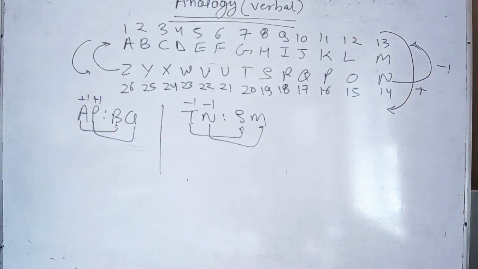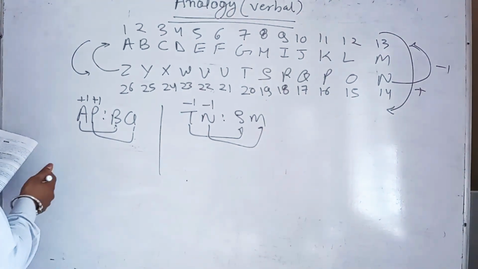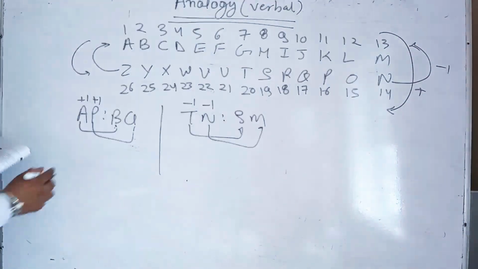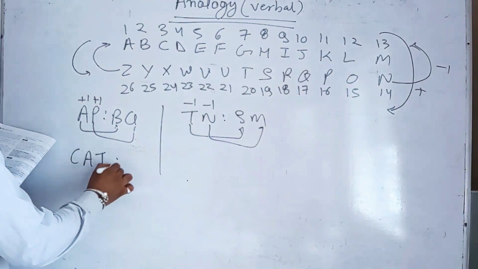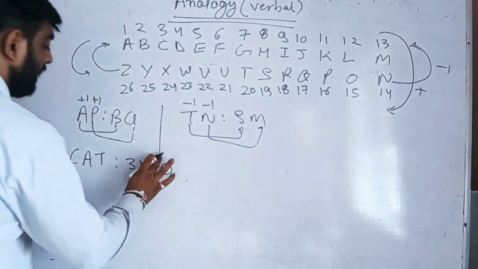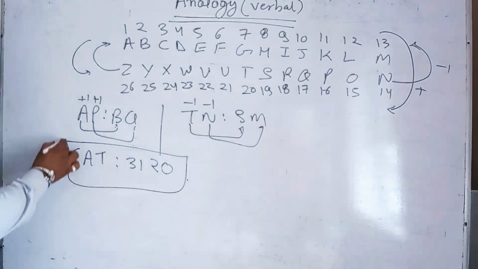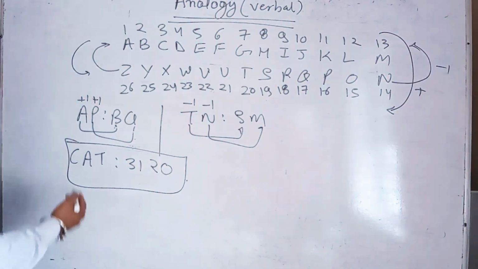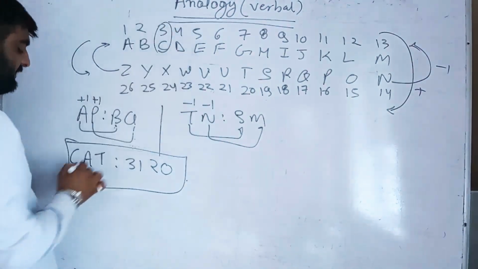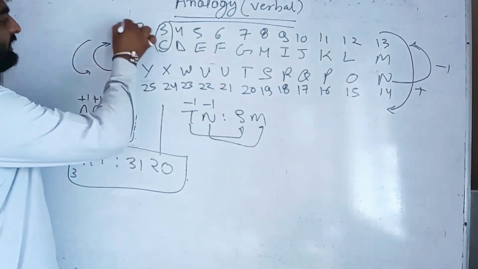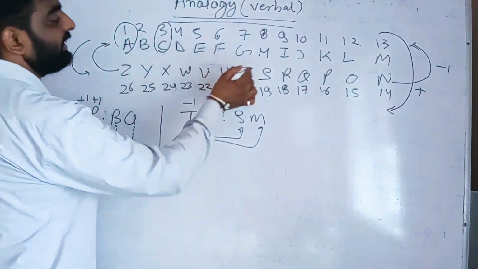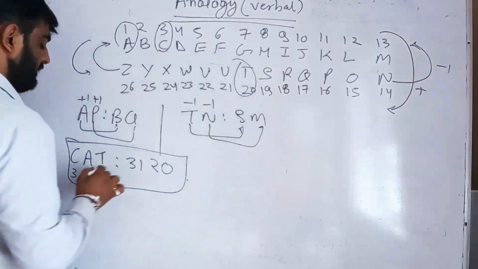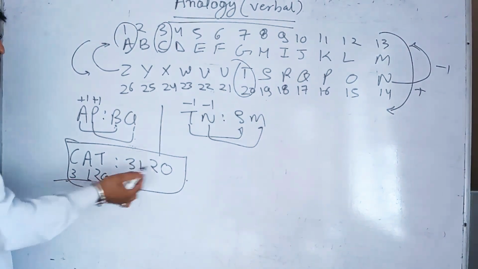If we are replacing letters with numbers, CAT is related to 3120. How will you verify that CAT is related to 3120? Think that the C coding is 3, A is coded as 1, T is coded as 20. So 3120 is the relation.